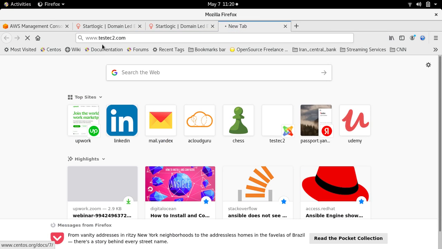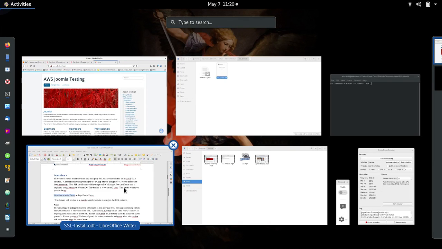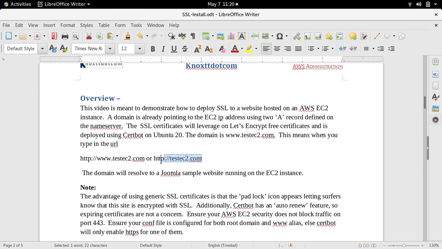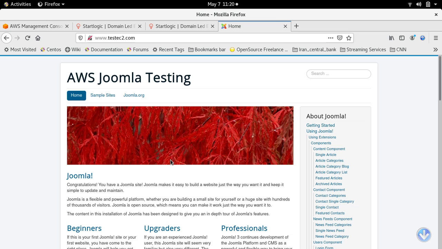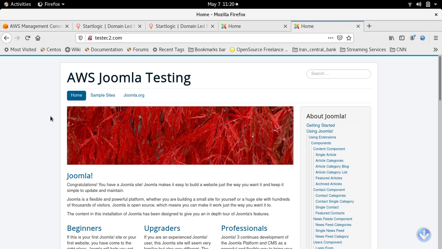This is the www. As you can see, it has no SSL. That's why there's a strike through on the padlock. And let's check the root domain. Open up a new tab. And there we go. So there's no SSL.